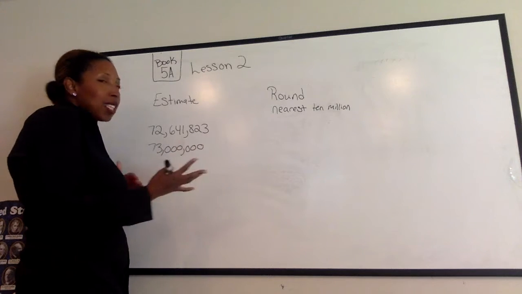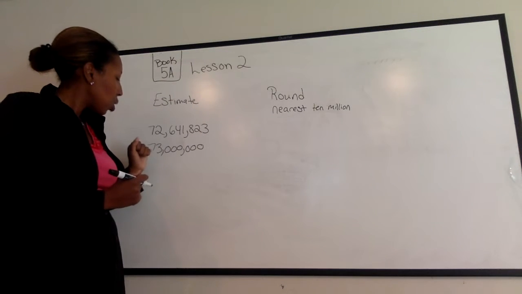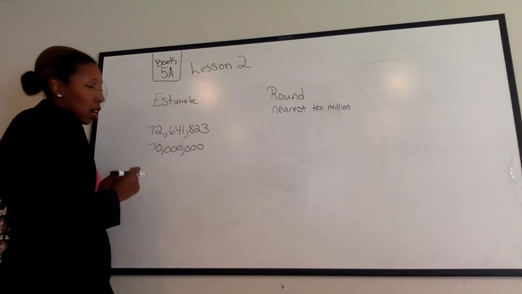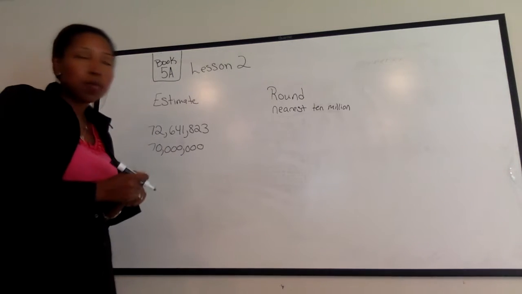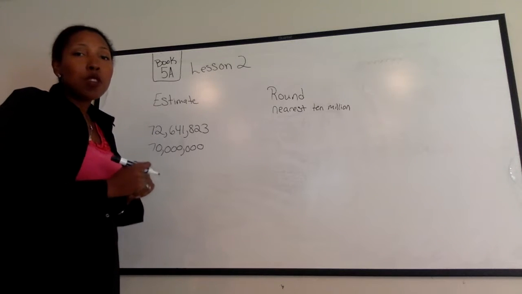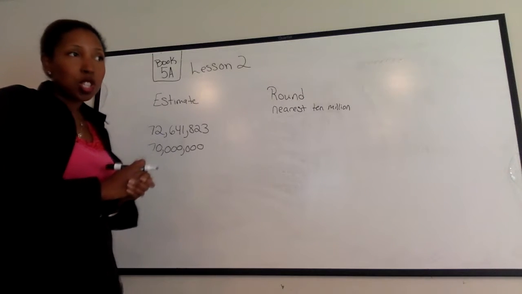Now, when you estimate, it's just like a guess that's pretty close. And you actually might even say, I have about 70 million cups. Let's just put it that way, 70 million cups. Now, when you round, it's different because whenever you round, they're going to give you specific details as to what they want you to do.